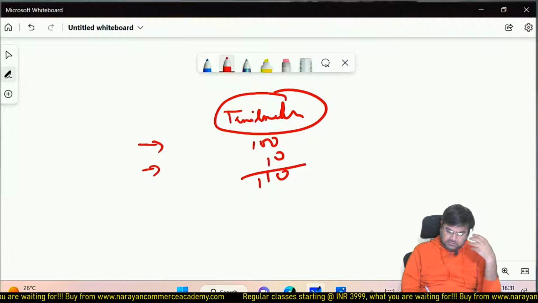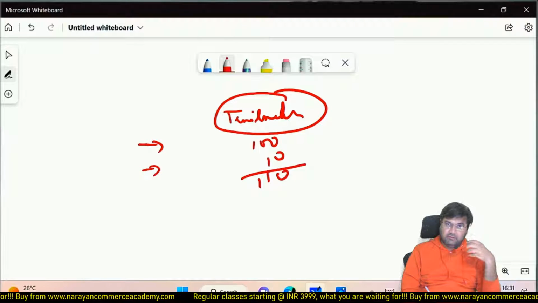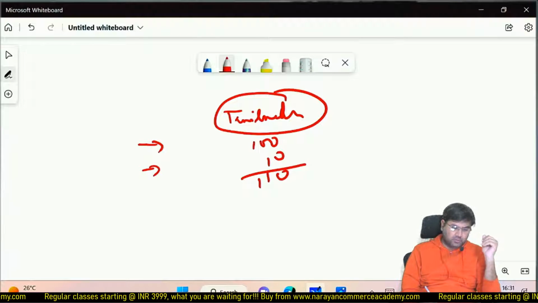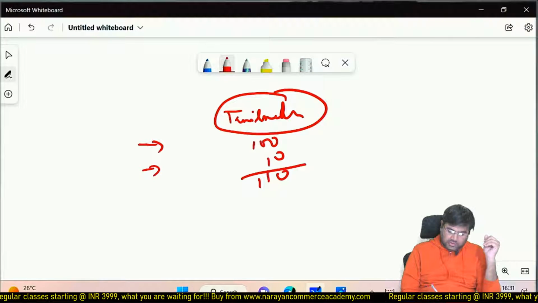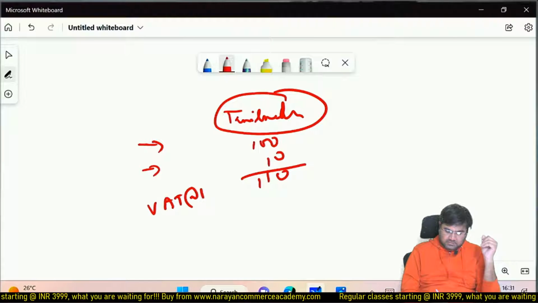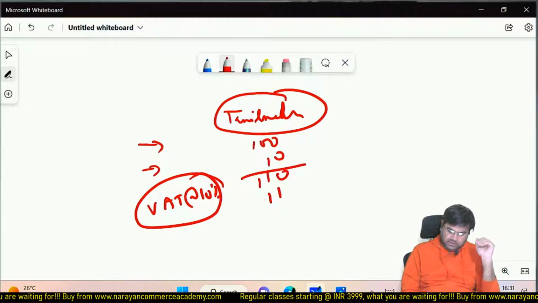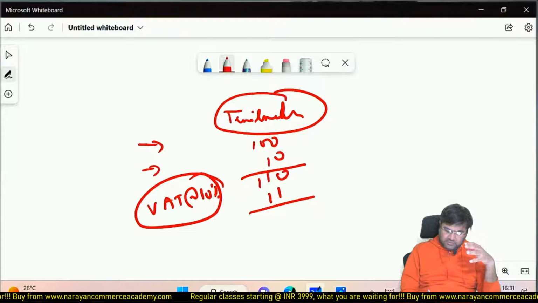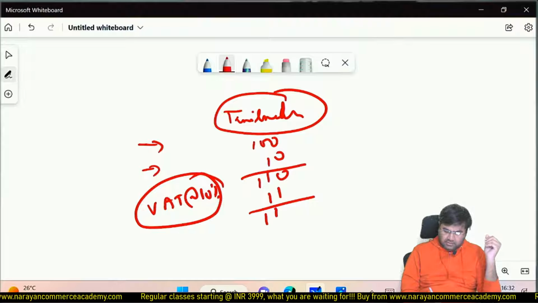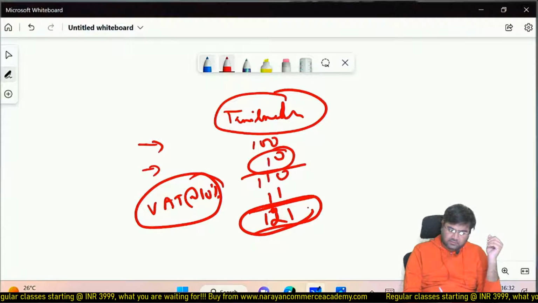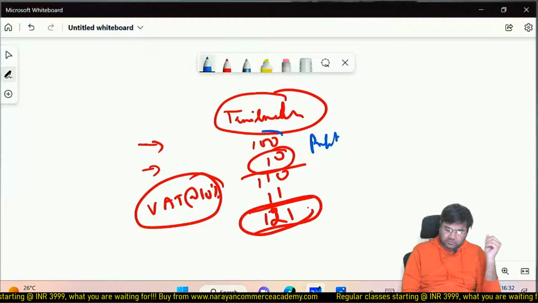On that sale, let's assume that Tamil Nadu levies 10% VAT. For simplicity, I am using 10 percent, because it is simple to calculate, just to explain to you. So let's say the VAT rate was 10%. Ignore excise duty, just VAT. So this manufacturer used to sell at 121, and this pharma manufacturer used to get 10 rupees profit. This was his margin, this was the cost.